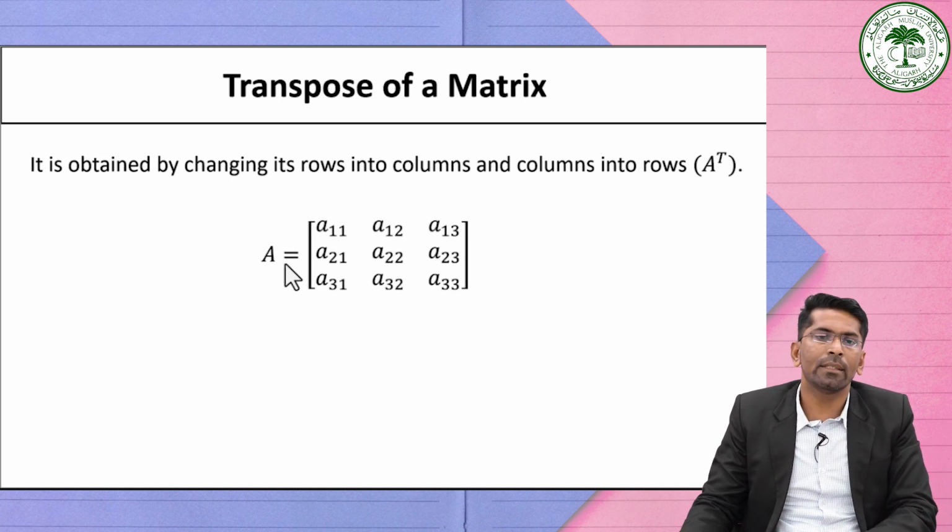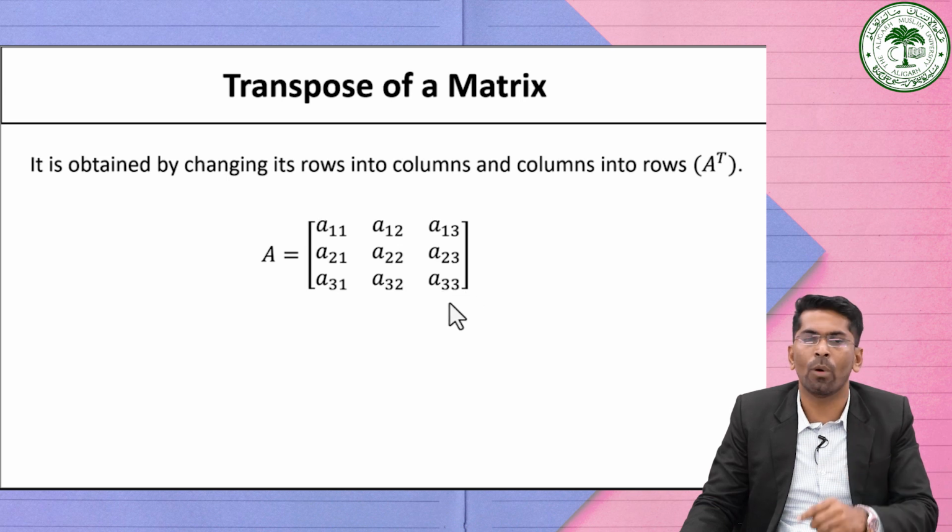Consider one matrix, that is matrix A is equal to A11, A12, A13, A21, A22, A23, A31, A32, A33. This is a 3 by 3 matrix and we can explain these elements as well. A11 shows that it is the element in the first row, first column. Similarly, A33 shows that it is in the third row and third column.